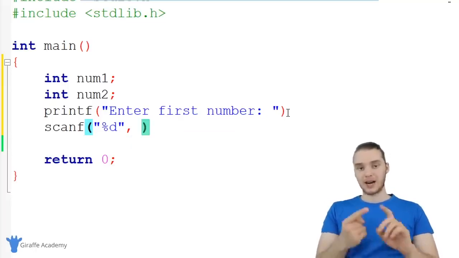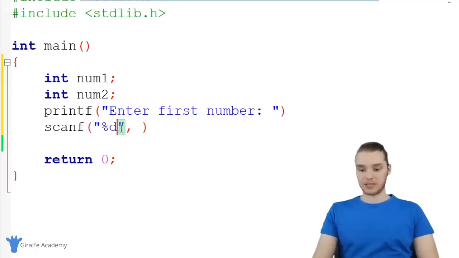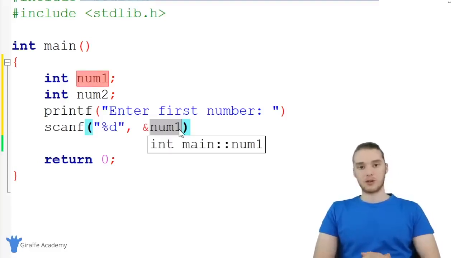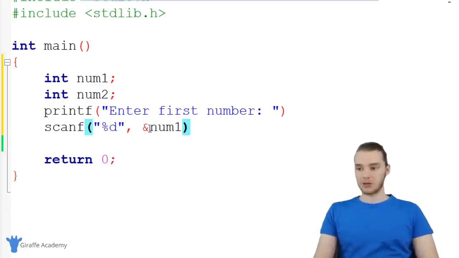But when we're getting input that's not a string of characters, in other words, when we're getting input that's not %s, so if it's %d or %f or %c, so if it's an integer or a float or a character, we actually need to use a special symbol, this ampersand. So I'm going to have to say ampersand and then the name of the variable where I want to store this value. So I'll say ampersand num1. And basically what this means is we're accessing the address of num1. And we're going to talk about addresses and pointers in a future video. But for now, just know that you need this ampersand here in order to store the value that gets entered inside of this variable.